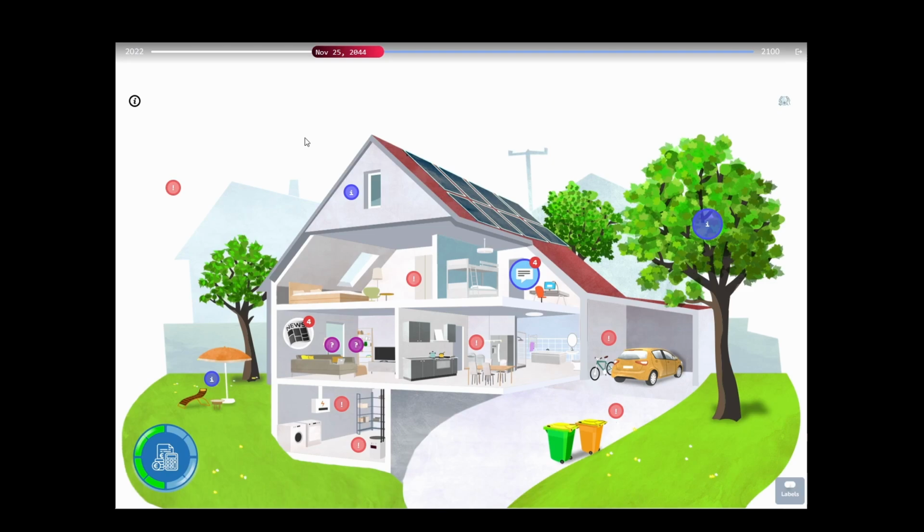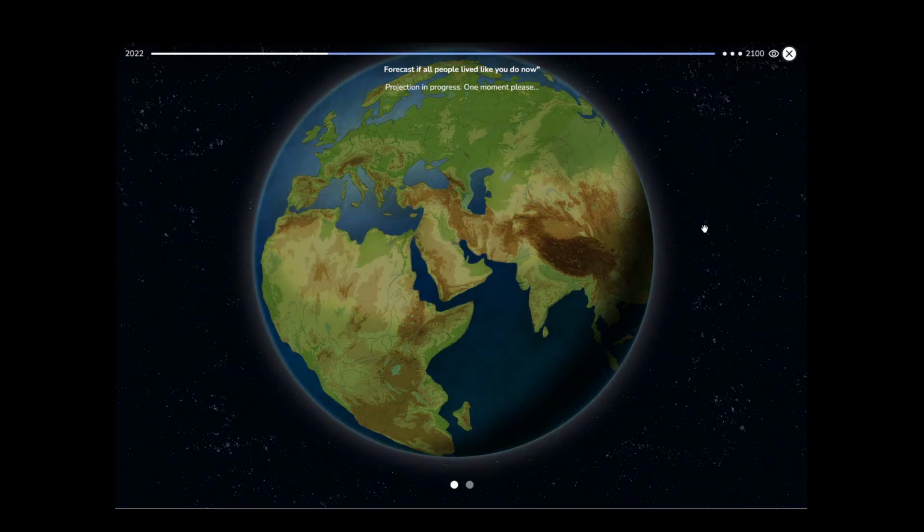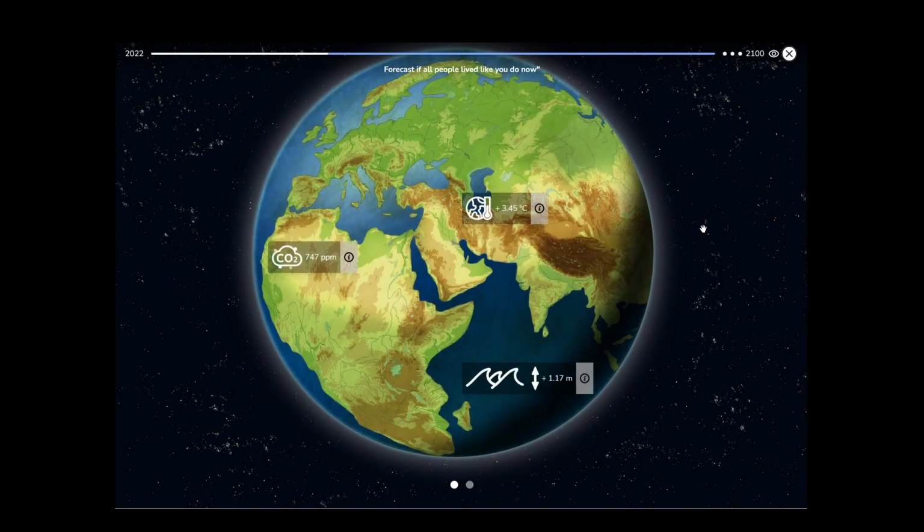We can not only display the current climate values, but even make a forecast for the year 2100, for example. You can do that here. These are now the climate values for the year 2100 if all the people on Earth were to change their emissions in percentage terms as much as I have. And the second flavor: this is what the climate values would look like if all the people on Earth changed their emissions as much in percentage terms as all the participants put together. These values are catastrophic at the moment.